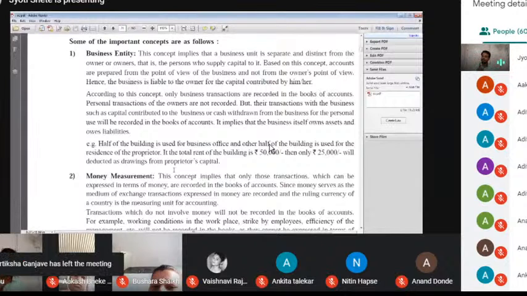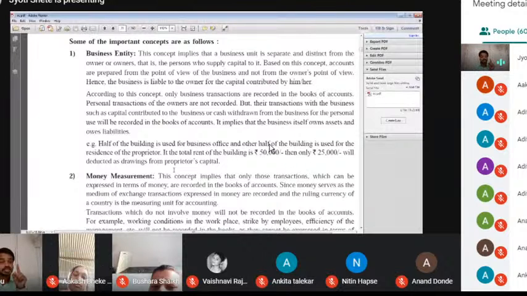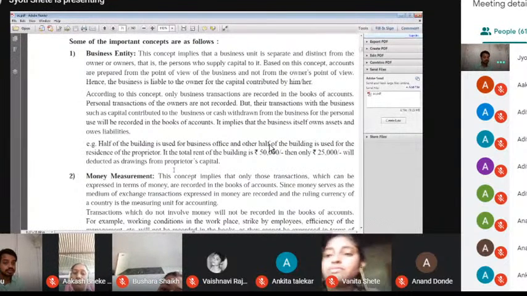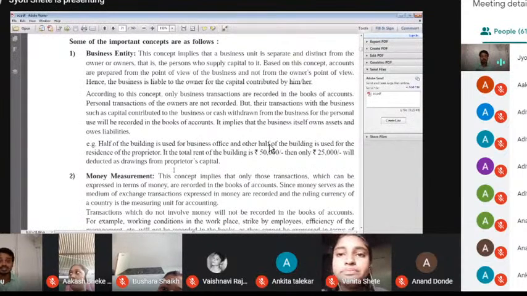Capital is not a personal thing of the business. Capital is also a liability of a business. That's what we call business entity. Business is a separate unit. No personal transaction enters into the business. Such as if I go to the hospital and use 2,000 rupees for paying the doctor, that money is not the business's money. That expense is related to my personal thing.